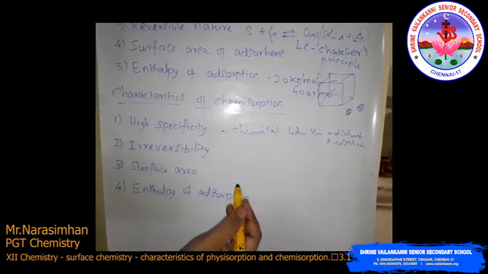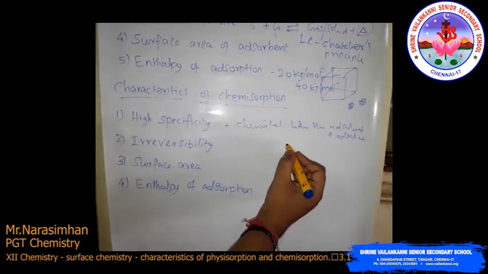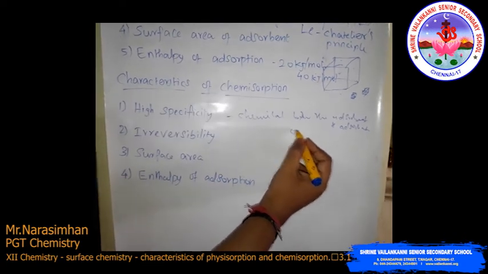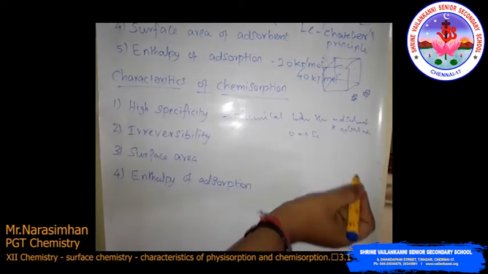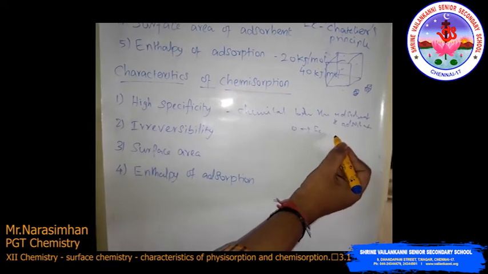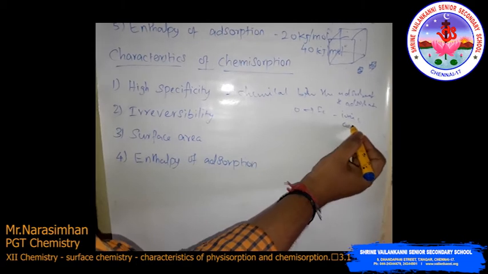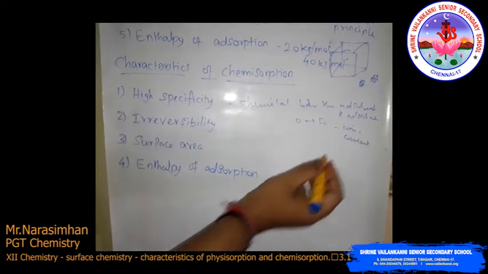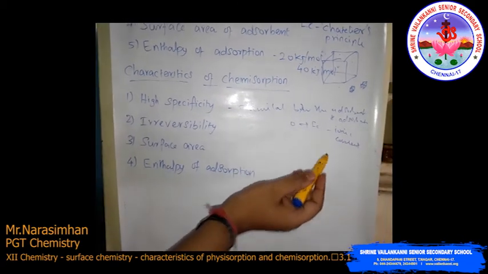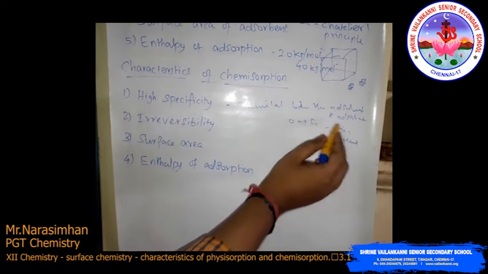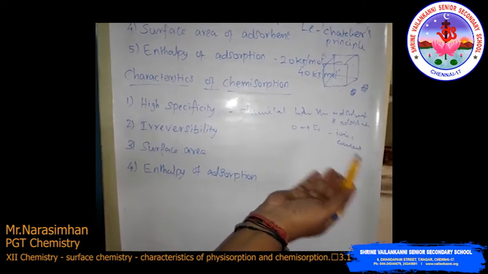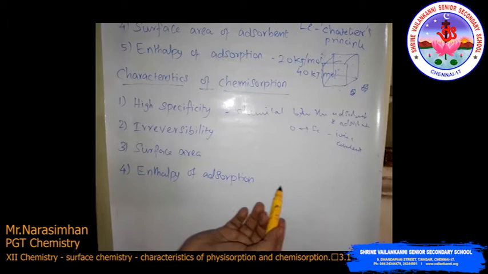So that chemical bonding is, for example, here oxygen and iron. The chemical bonding occurs. It may be ionic, it may be covalent. Both possibilities are there, there is nothing specific. Here ionic as well as covalent is possible. For example, rusting of iron.